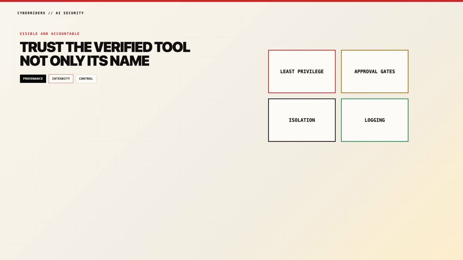The goal is not to avoid connected tools completely. The goal is to make every connection visible and accountable. A tool description should explain capability, not secretly control intent. Trust the verified tool, not merely the name it presents.